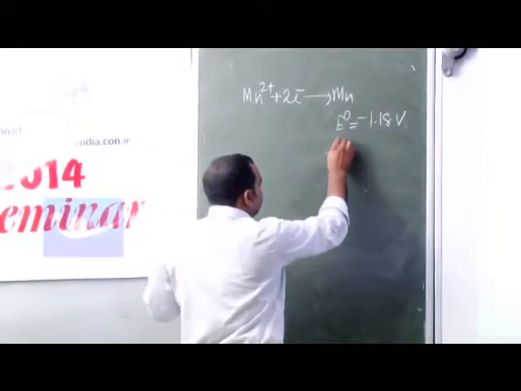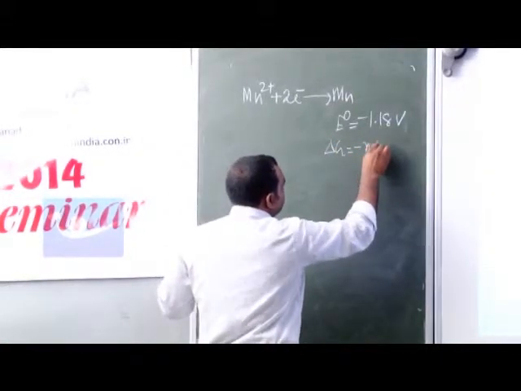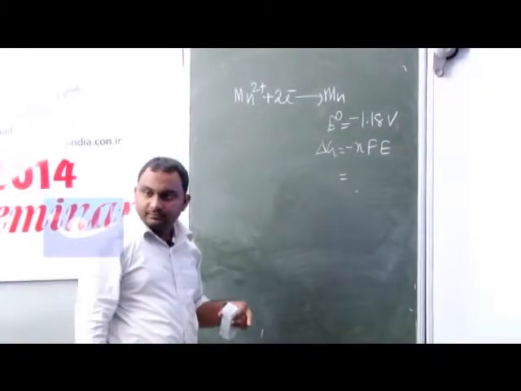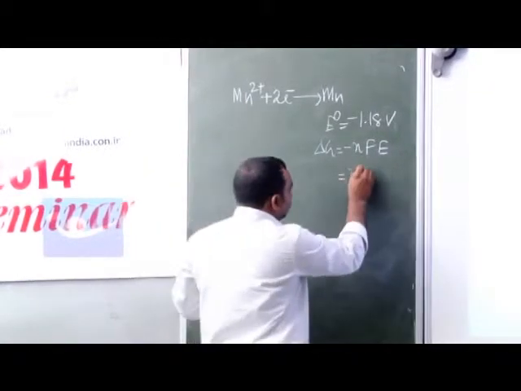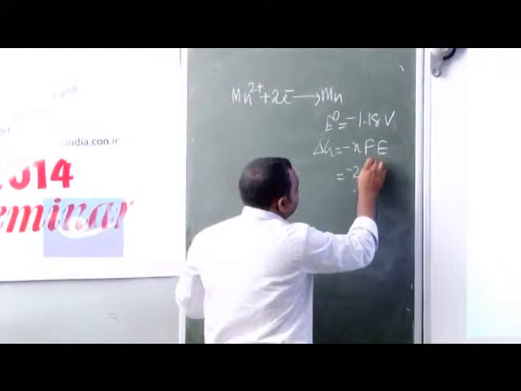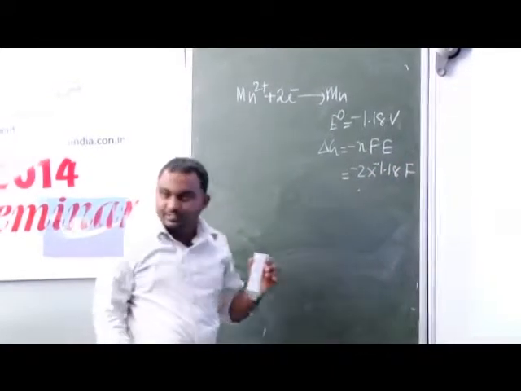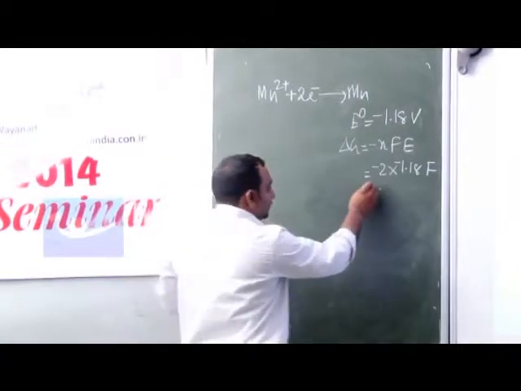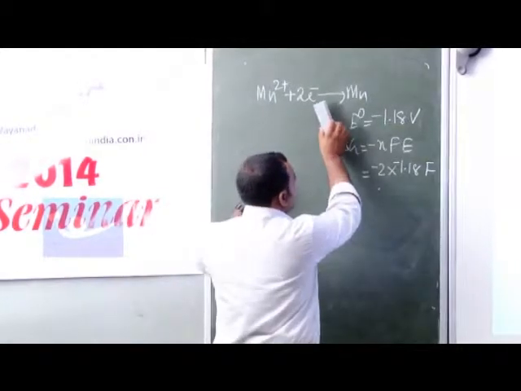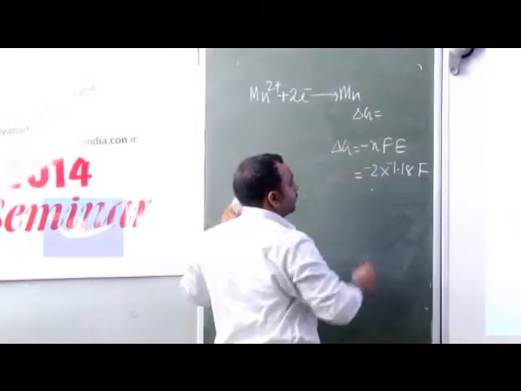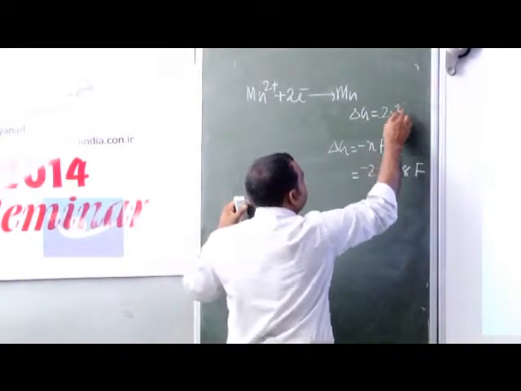Delta G is equal to minus NFE, and what is the number of electrons transferred? 2. So minus 2 into the electrode potential, minus 1.18. We will keep F as it is for simplicity. So what is the value? Delta G is equal to 2.36 Faraday.